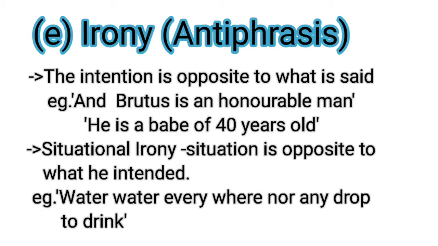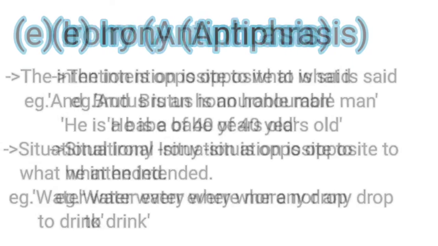Next, what is irony? The intention is opposite to what is said. For example, and Brutus is an honorable man. Next, he is a babe of 40 years old. There is also situational irony. Situational irony means the situation is opposite to what was intended. For example, water, water everywhere, nor any drop to drink. Irony is also known as antiphrasis.